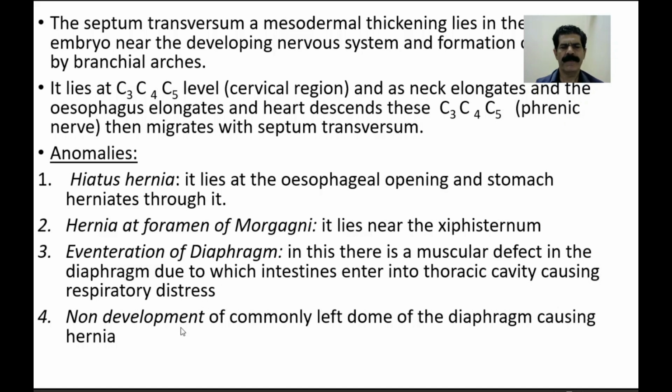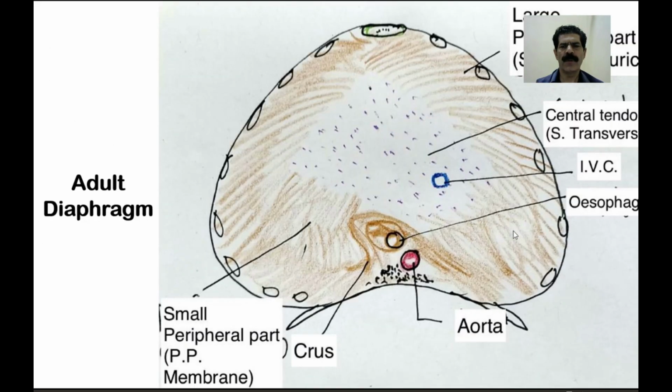and sometimes the whole of the left dome of the diaphragm doesn't develop or fails to develop. So it is more common on the left side. This part remains as a hole, a big hole is present, and through this big hole, coils of the jejunum and ileum may be herniated up into the thoracic cavity in newborn babies.